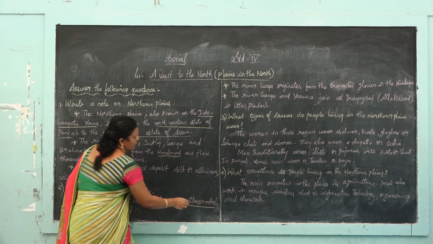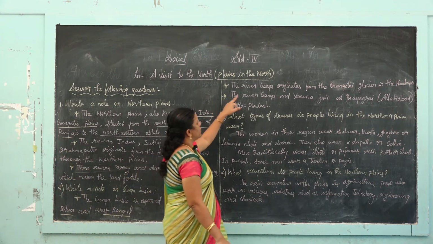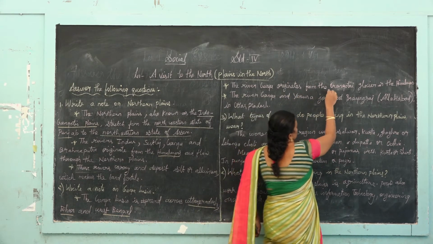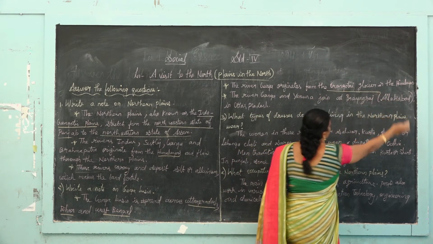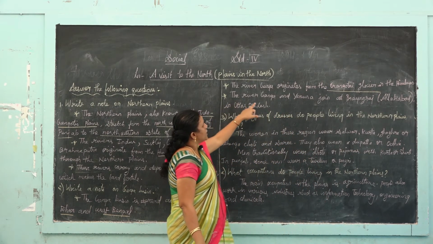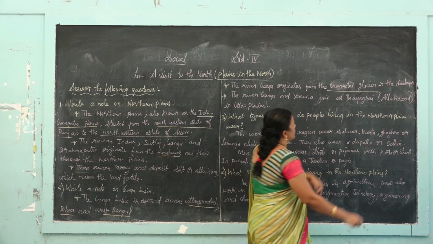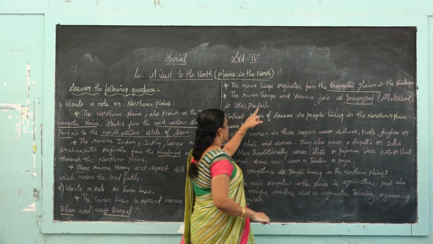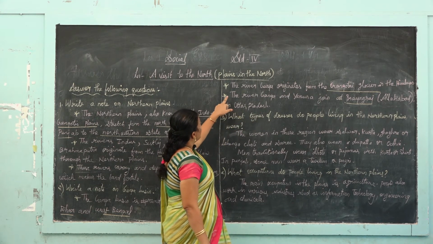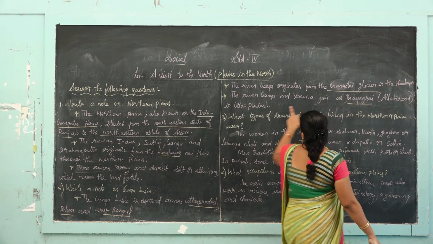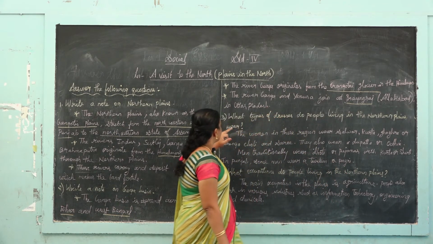Just remember the states. Second point, the river Ganga originates from the Gangotri glacier in the Himalayas. The rivers Ganga and Yamuna join at Prayagraj, which is Allahabad, in Uttar Pradesh.